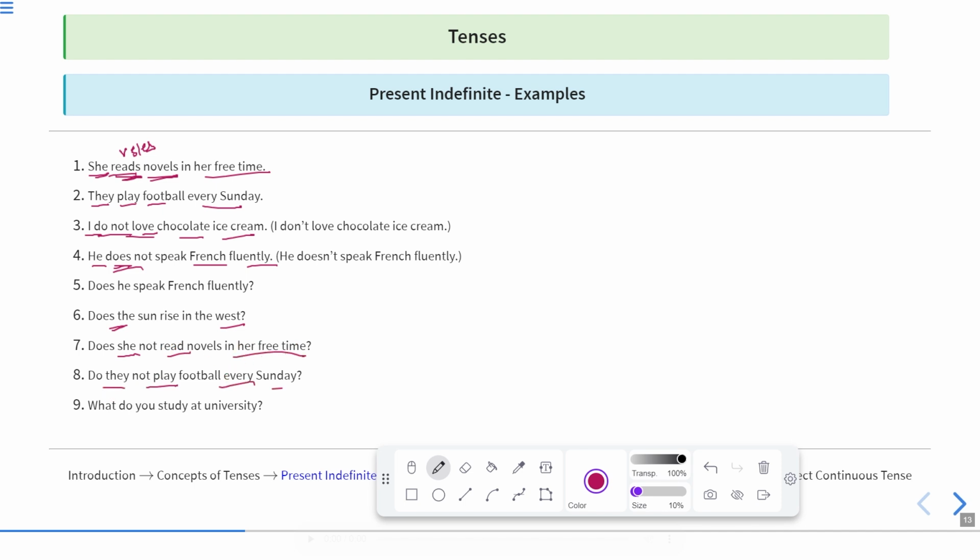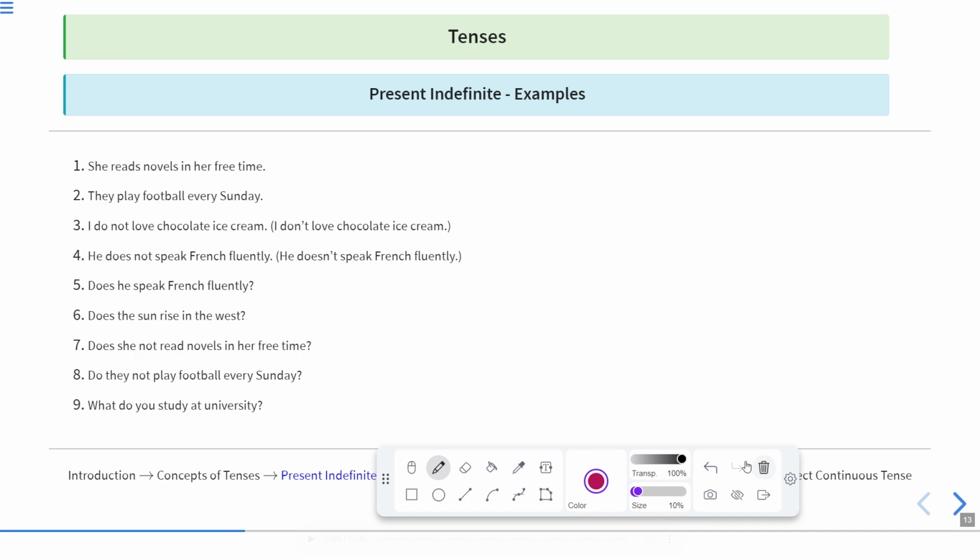Do they not play football every Sunday? What do you study at your university? Now you can see over here when we have written do, they, not. So when we use interrogative negative, we add not after the subject of the sentence. Okay, so these are the sentences which we can make in present indefinite tense in all the types of sentences, whether they are affirmative, negative, interrogative, negative interrogatives, or the WH questions. Okay, I hope this much is clear to you all.